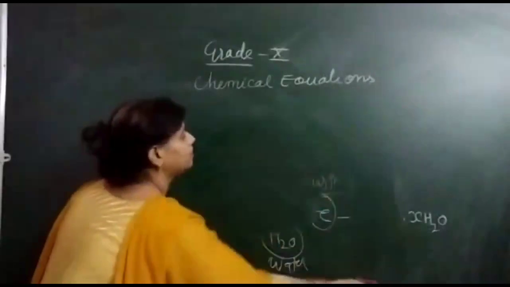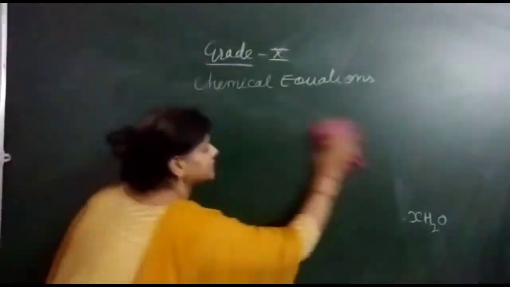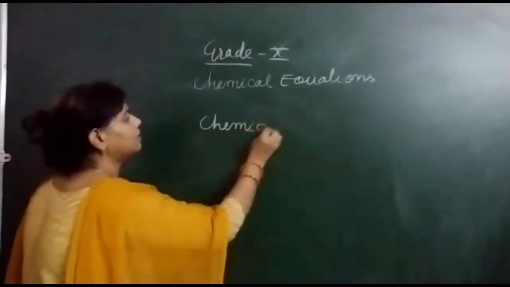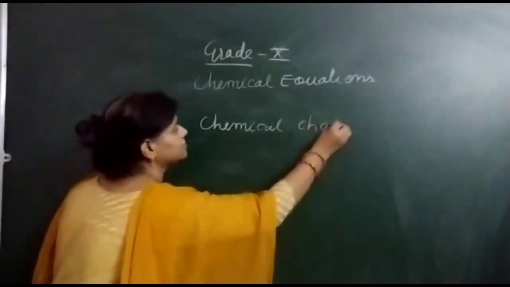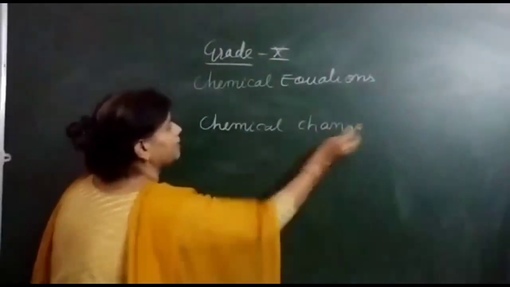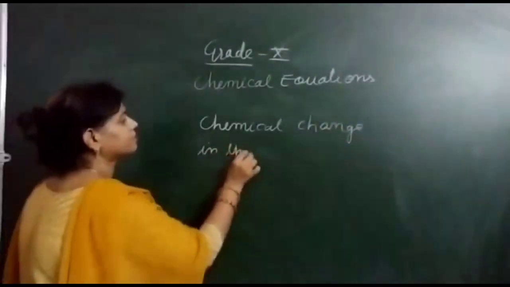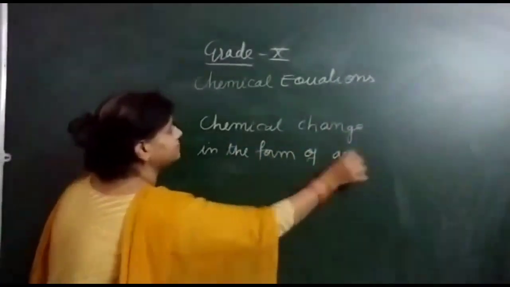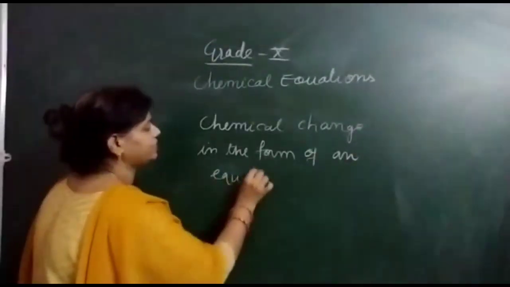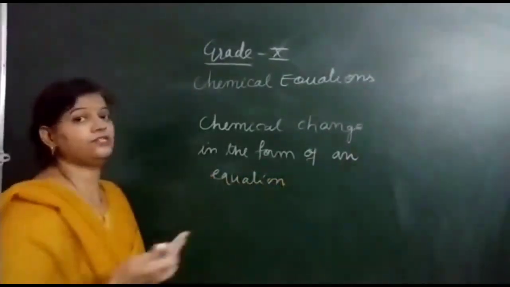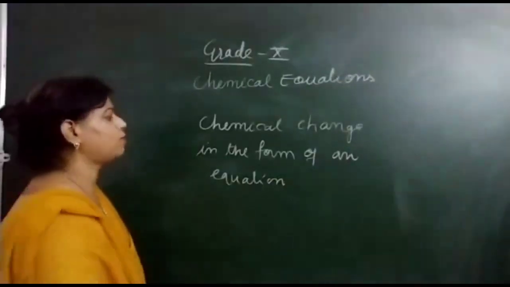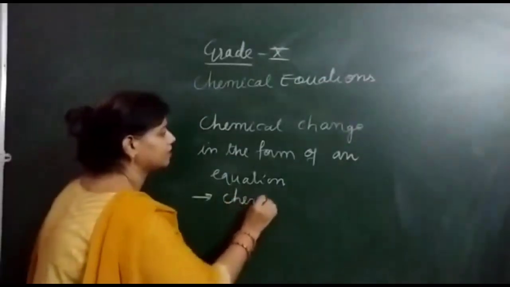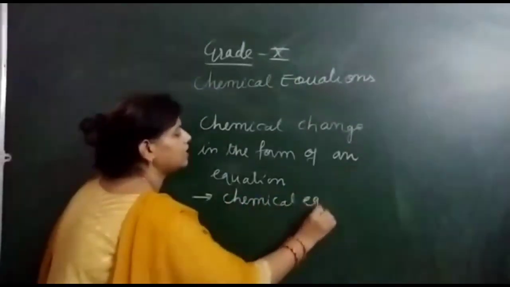How do we define it? Or in short, you can say that when we represent a chemical change or a chemical reaction in the form of an equation, it is said to be a chemical equation.